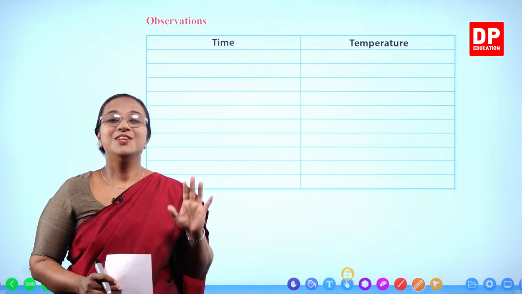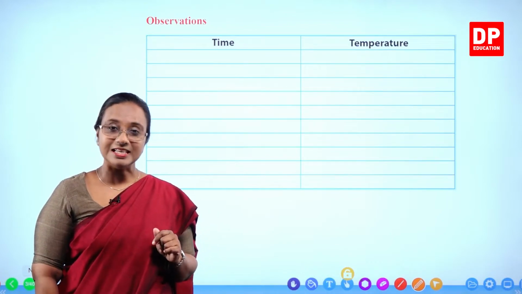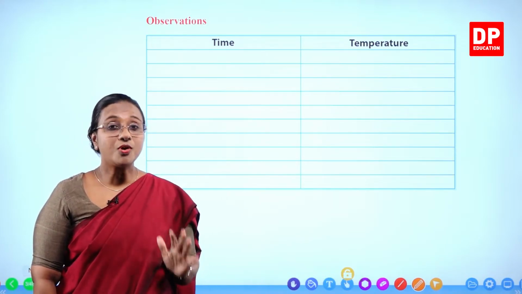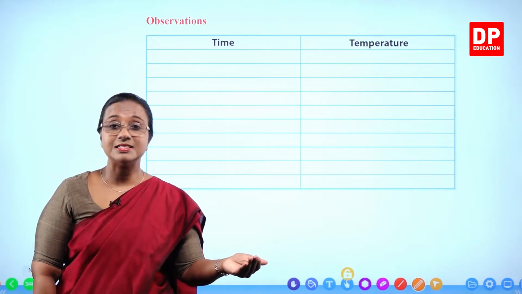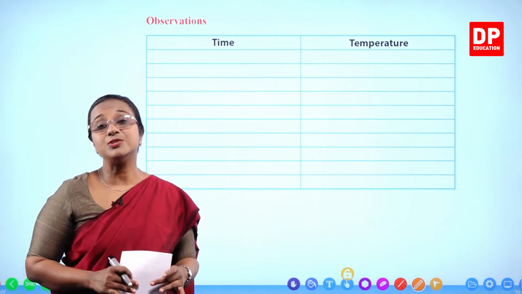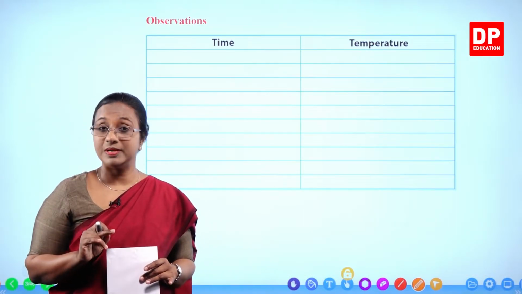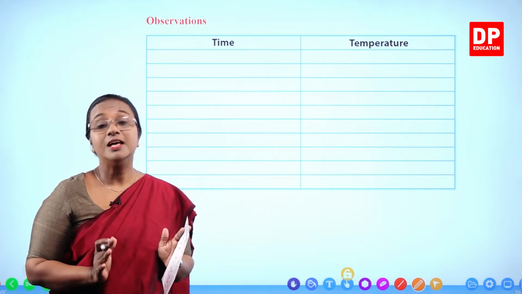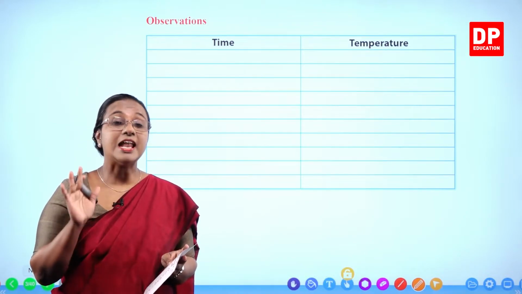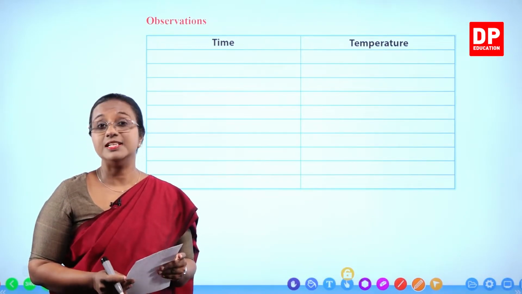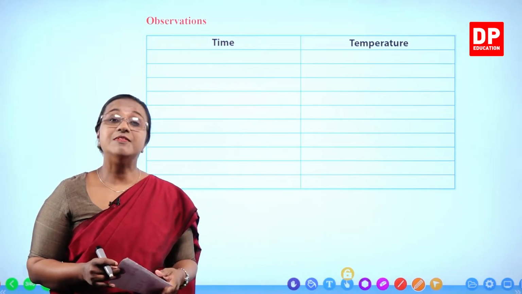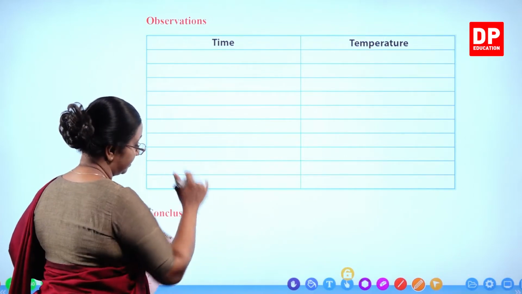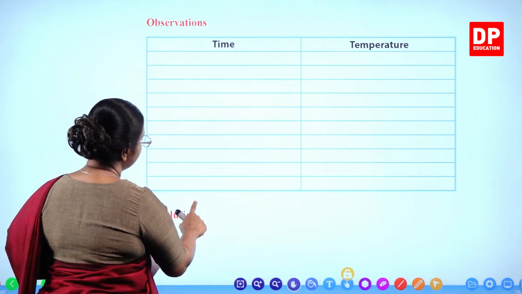Okay, students. So did you all get all the observations clearly? Can you all remember what happened? Yes. You saw the ice starting to melt, and with that you were able to see the thermometer reading clearly. And you can remember, I wrote down the thermometer readings with time. And I got the readings every 15 seconds. So initially, when we started, can you remember the temperature? It was minus 1 degree Celsius. So I'm going to write down the values here first.